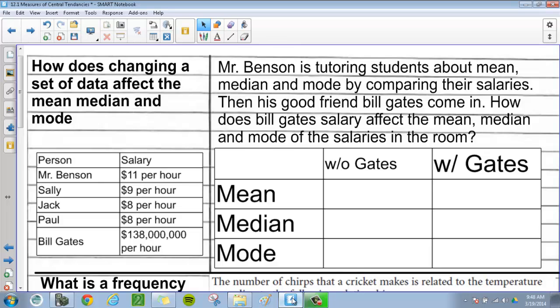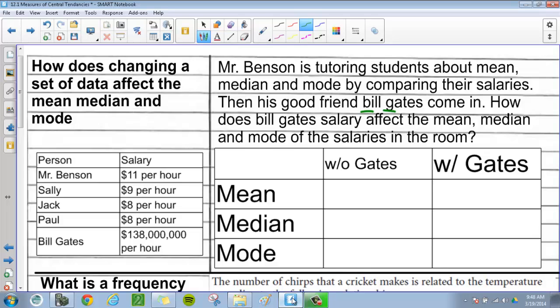Okay, now I want to talk about how changing a set of data might affect the mean, median, and mode. So I got this little problem here set up. Just imagine I'm tutoring some students after school about mean, median, mode by comparing the salaries. And then my good friend, Bill Gates, and he's such a good friend I don't even capitalize his name, he's that good of a friend, comes in. How does Bill Gates' salary affect the mean, median, mode of the salaries in the room?